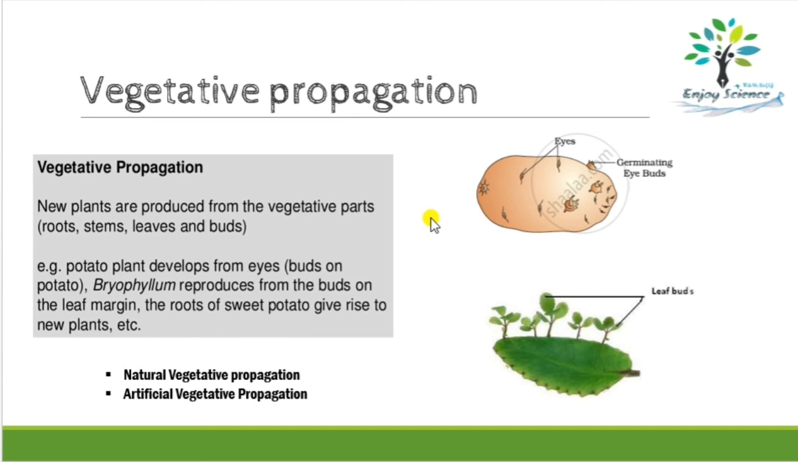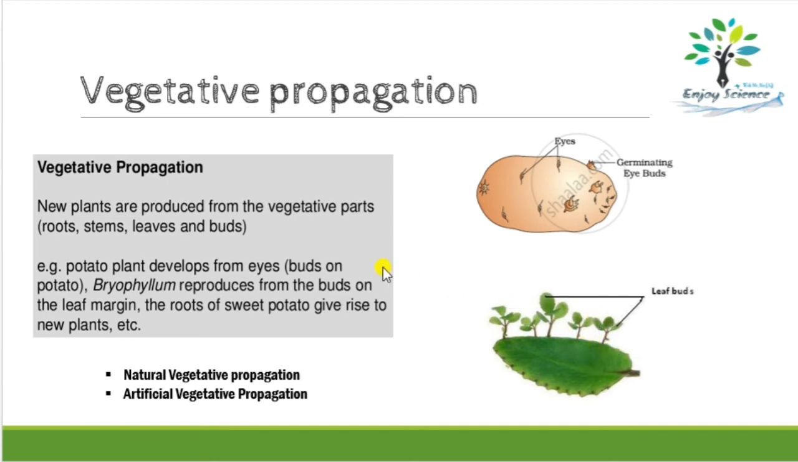Okay. So when a new plant is formed or produced from the vegetative parts of the plant, it is called vegetative propagation. So now the vegetative parts are roots, stems, leaves, and buds. And you can see an example here. So the eyes of the potatoes. From each eye, okay, if you cut this part, then from that part a new plant will grow. Then the leaves of bryophyllum. Okay, so from the margin of the bryophyllum leaf, new plantlets are developed, and from each plantlet a new plant is formed.